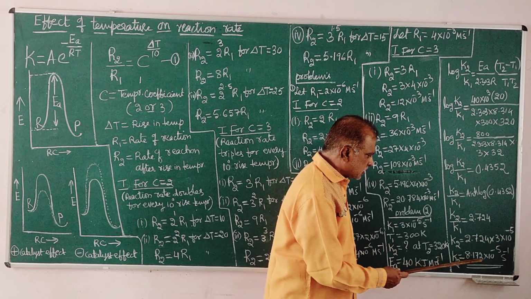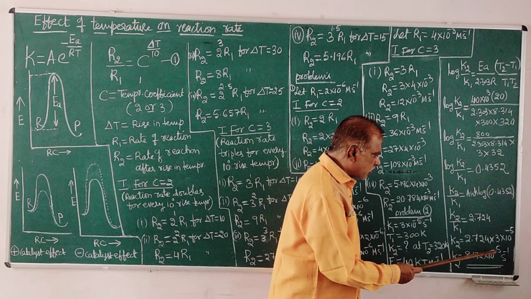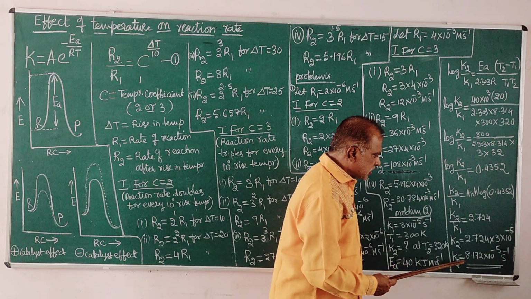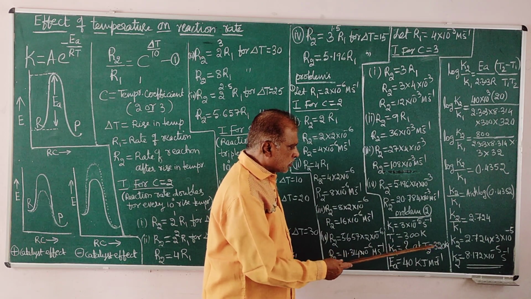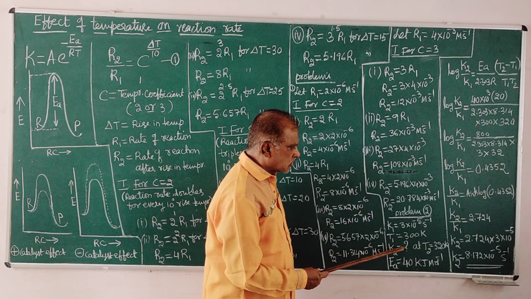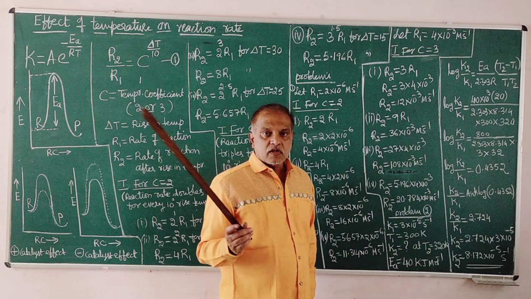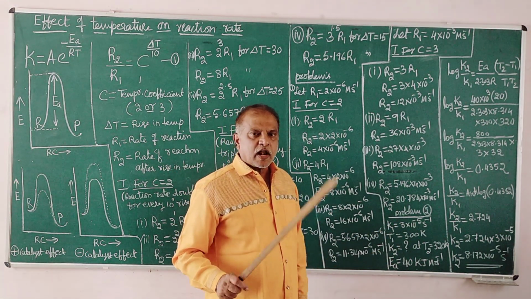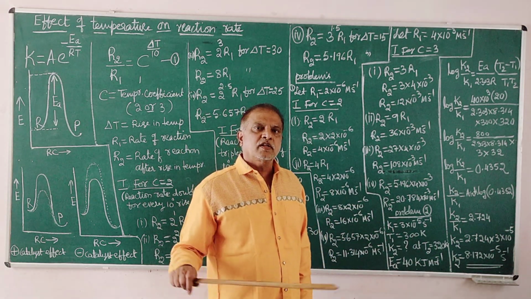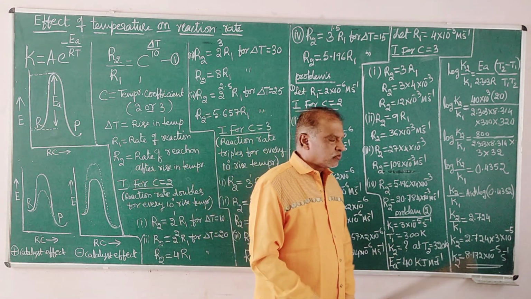That is 8 point something, so 172 into 10 to the power of minus 5 per second. That is the rate constant at temperature 320. This is how we can calculate the rate constant. There is another application of the Arrhenius equation. If you know the rate constant at room temperature, we can calculate the rate constant of the same reaction at any temperature. That is the point. Thank you.